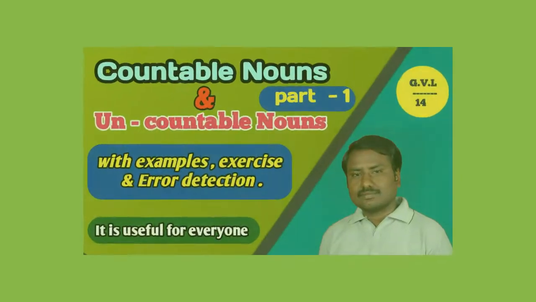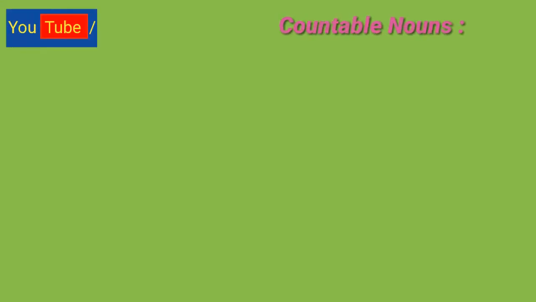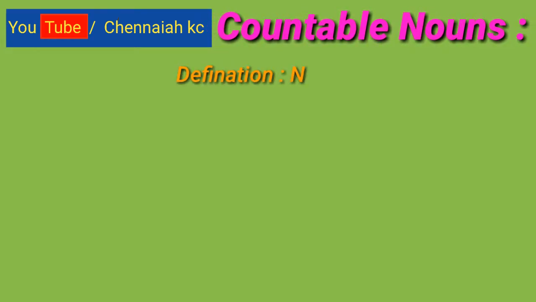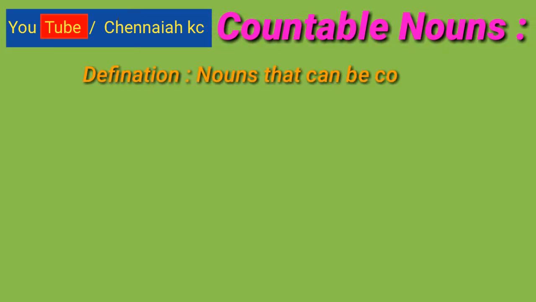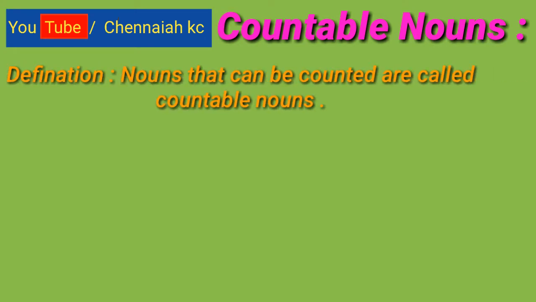Today our topic is countable nouns and uncountable nouns. First, what is a countable noun, what are the rules of countable nouns, and how can we find out? See here, countable nouns definition. Nouns that can be counted are called countable nouns.